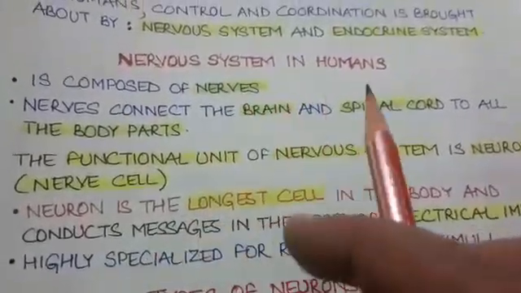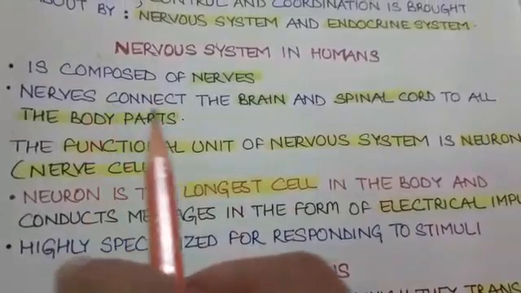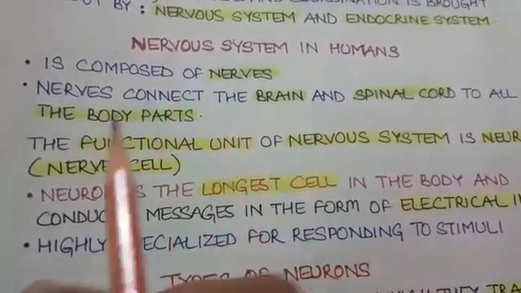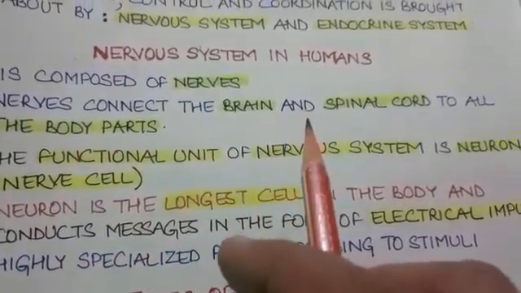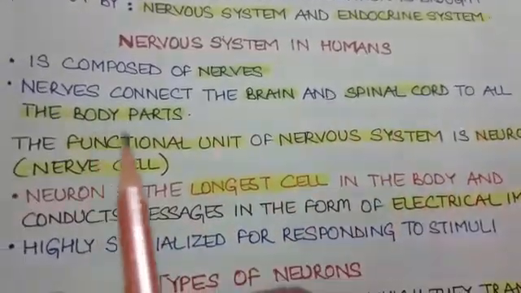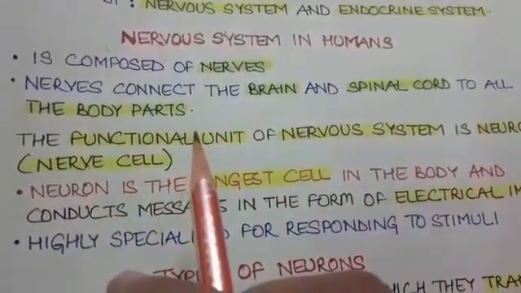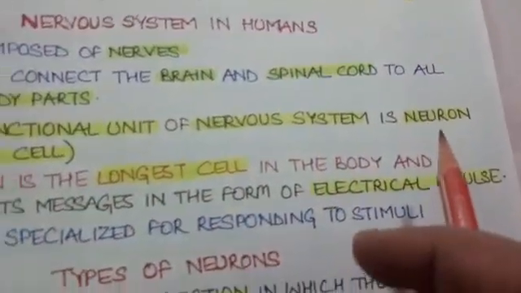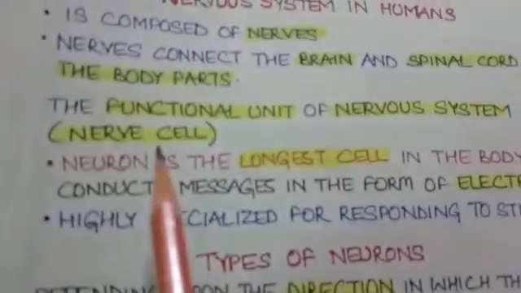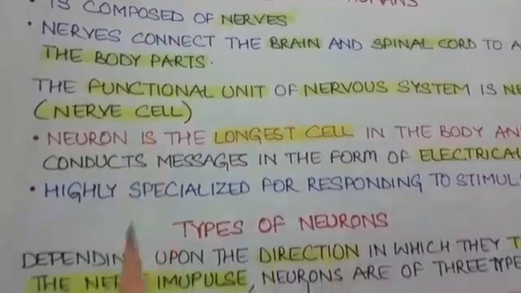The nervous system in humans is composed of nerves, and these nerves connect the brain and the spinal cord to all the body parts. Students, the functional unit of the nervous system is called neuron, commonly nerve cell.